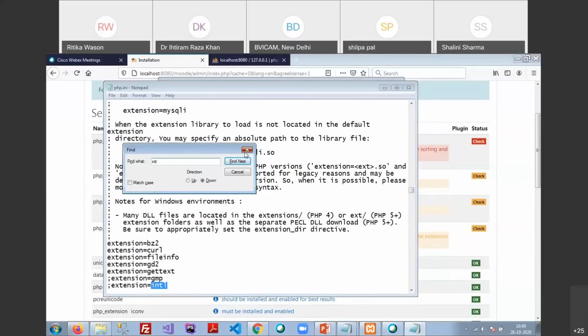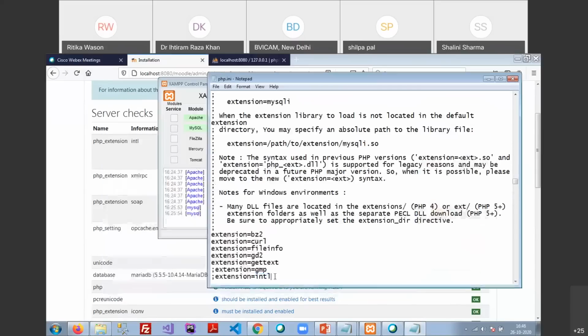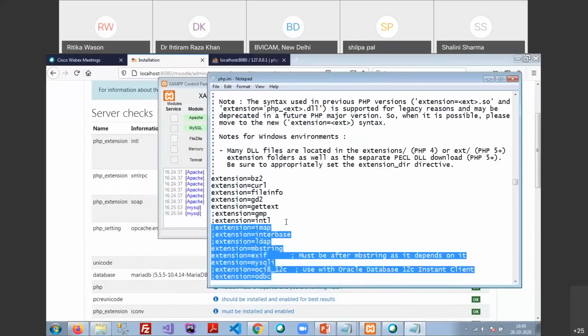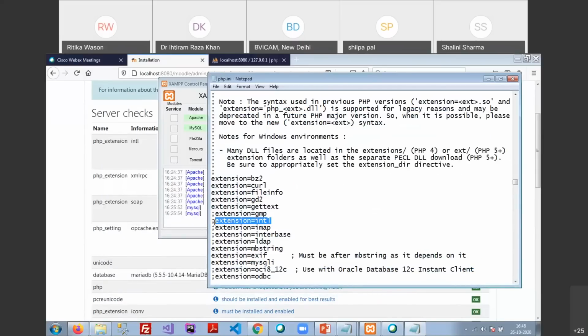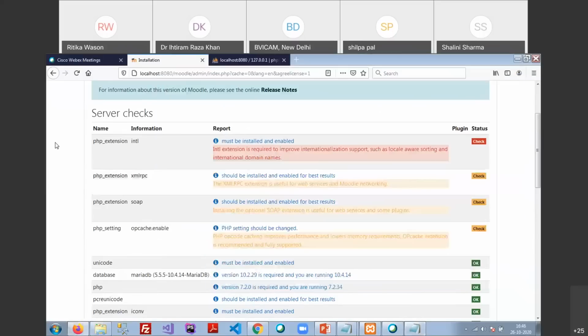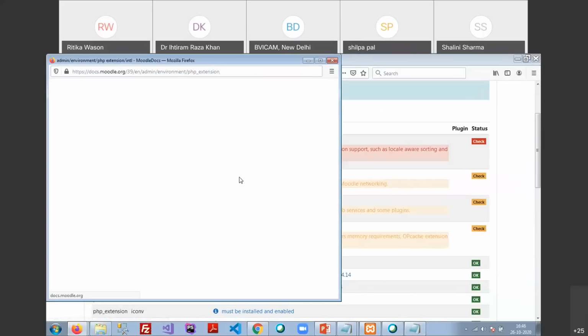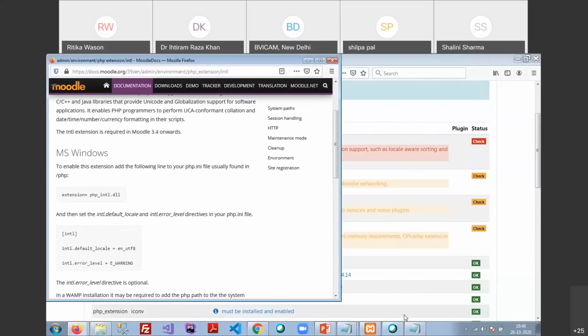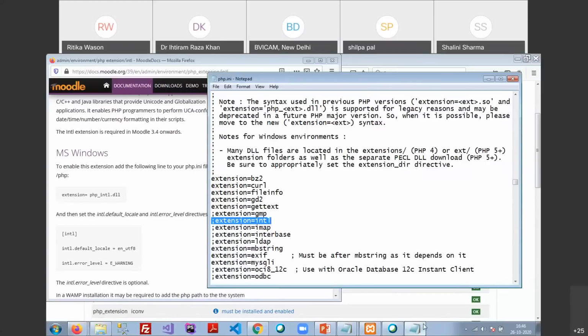You are able to see here this INTL line starting with a semicolon. It starts with a semicolon: extension equals INTL. If I check my settings window, I can see the semicolon is not shown here. So I just need to remove the semicolon before the extension.